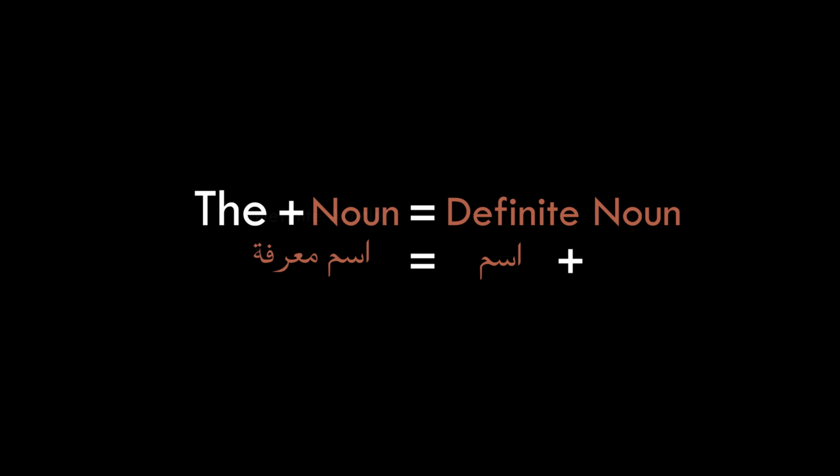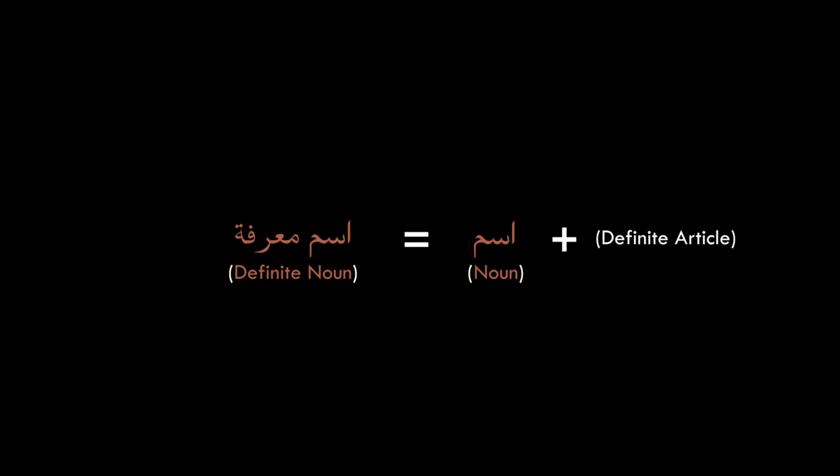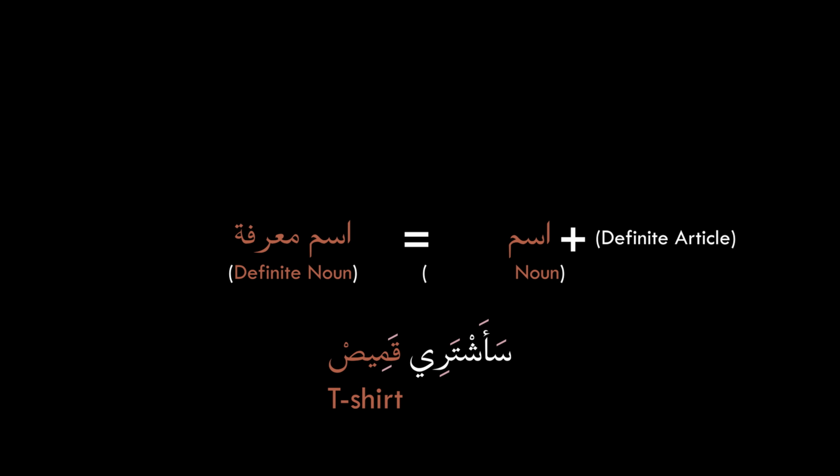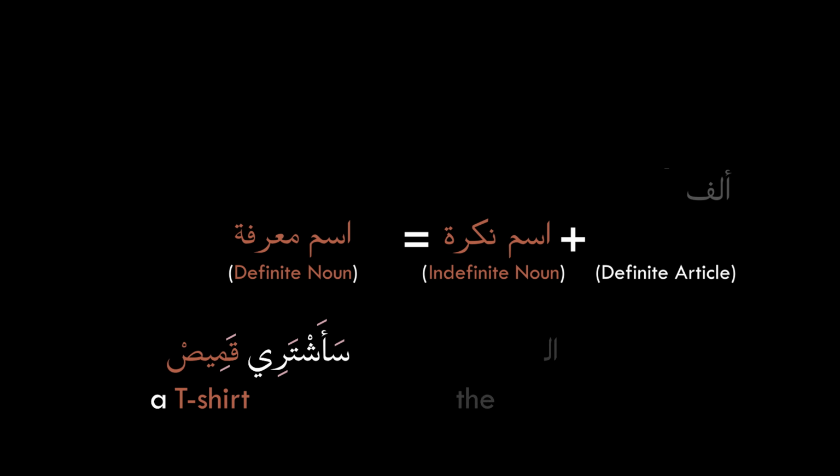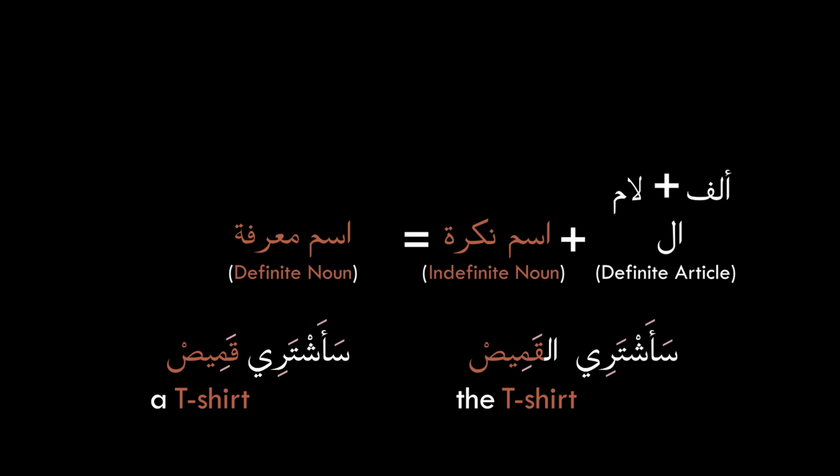Arabic has exactly the same definite article that you put before a noun. The same previous sentence in Arabic is سأشتري قميص. The word قميص here means t-shirt. In Arabic, nouns by nature are indefinite. So how can we make them definite? We simply add alif plus lam at the beginning of the noun. سأشتري القميص. See? So simple.